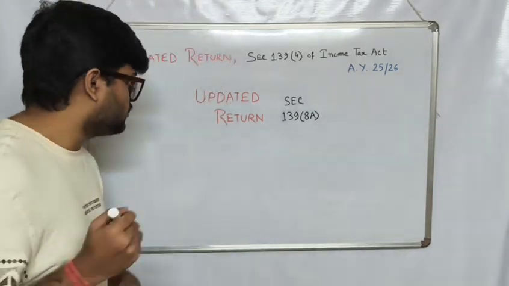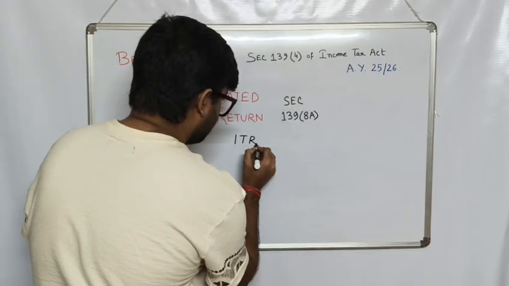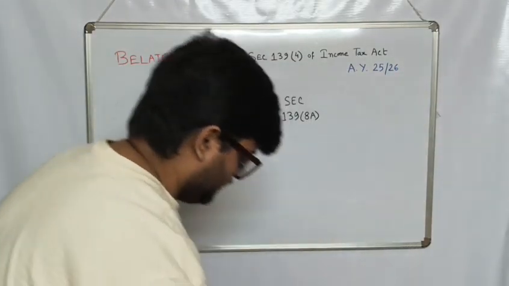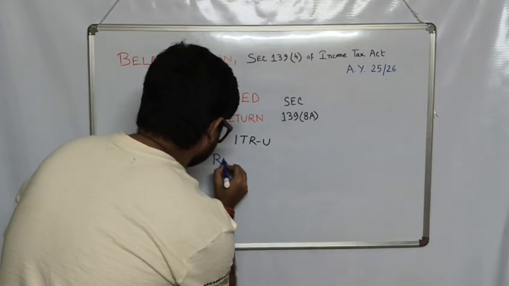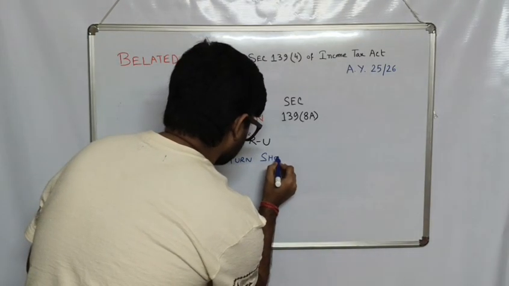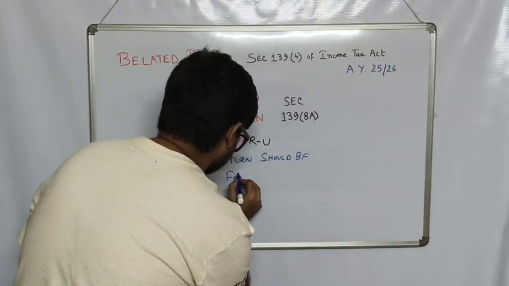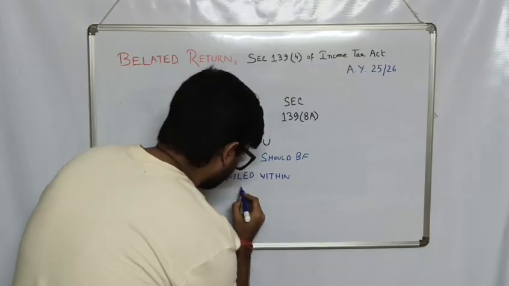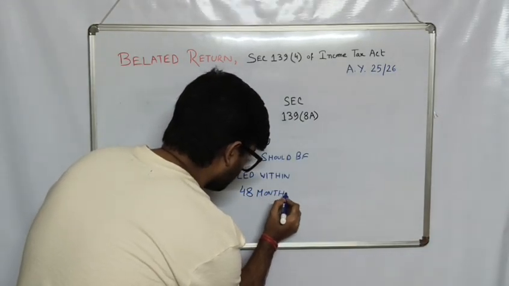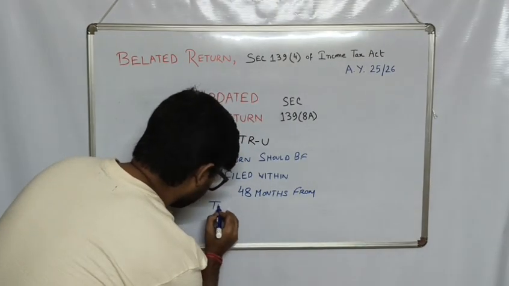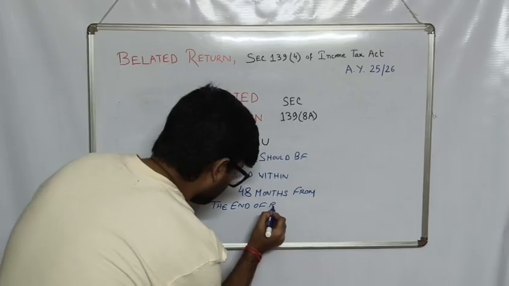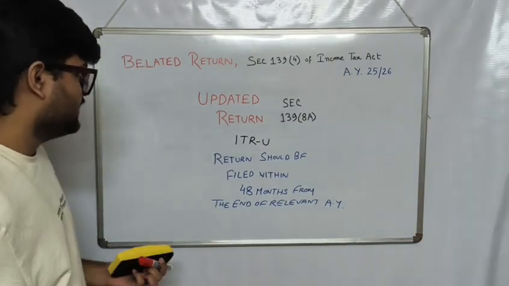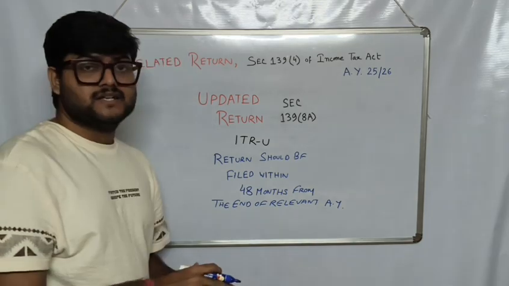So what is the ruling? That we need to file our returns through ITRU, and the time limit for the same would be: the return should be filed within 48 months from the end of the relevant assessment year.